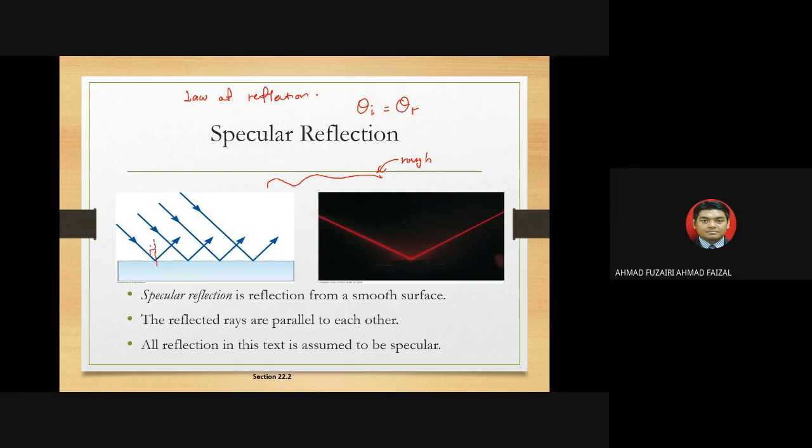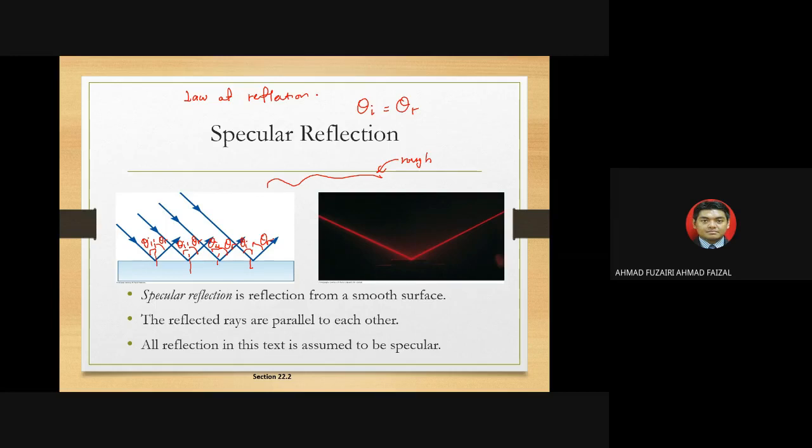This is the incident angle, theta I, and this is theta R. Every angle in specular reflection is equal, because it is a smooth surface where all the light coming from a very distant source reflects at the same angle. So this is theta I, theta R. Again, this is also theta I and theta R.